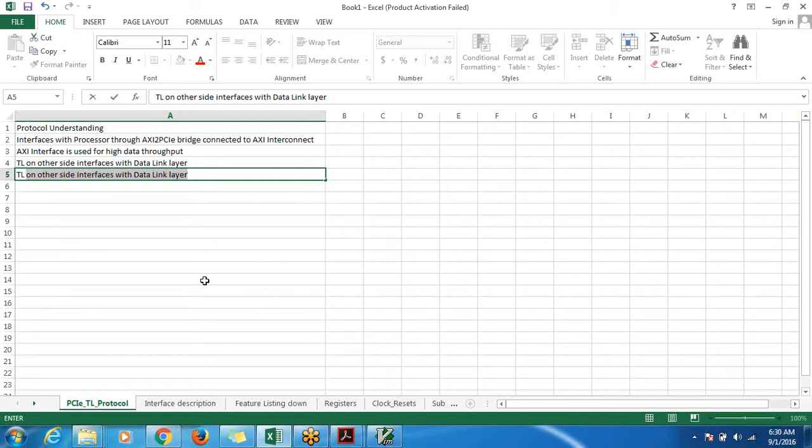The transaction layer has associated buffers, memories, where it buffers incoming or outgoing AXI transactions.